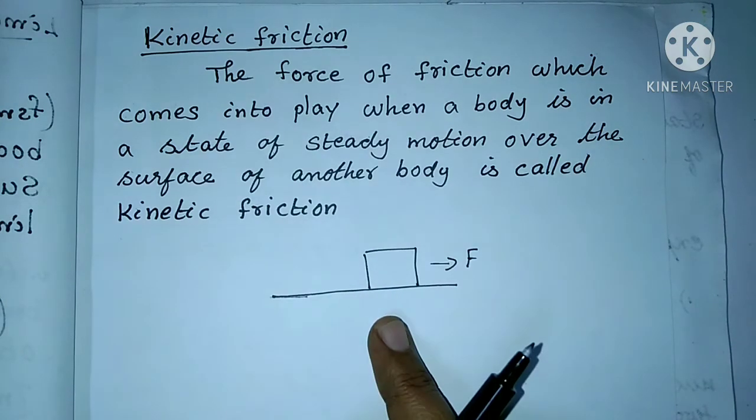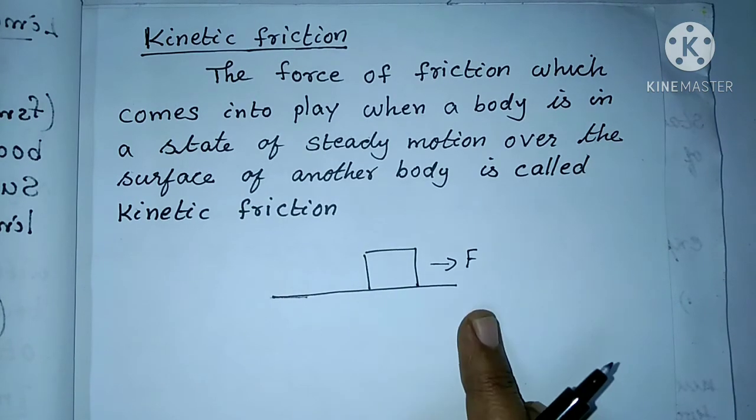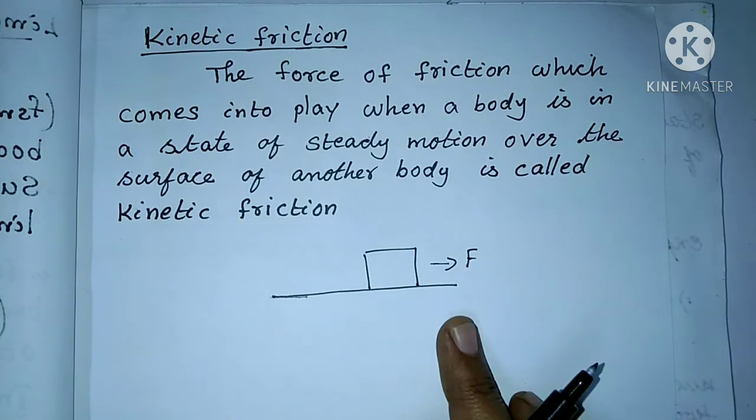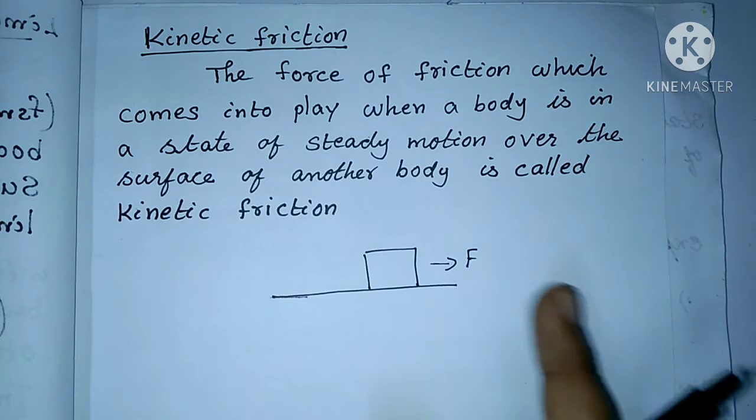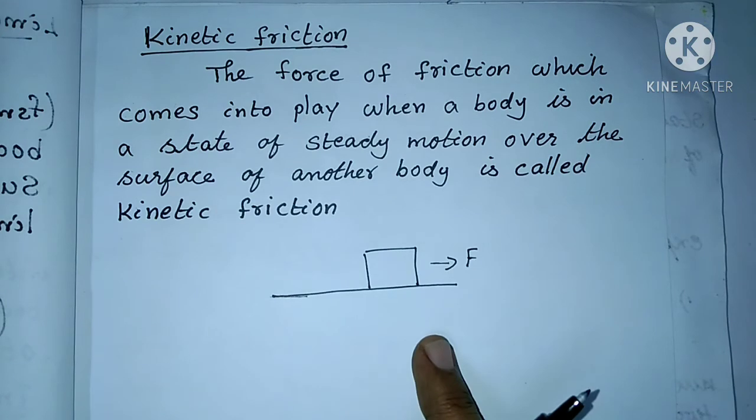We studied that in static friction, initially the body is at rest. So no force is applied, that is, external force F equals 0. Now when external force is applied, static friction comes into play.